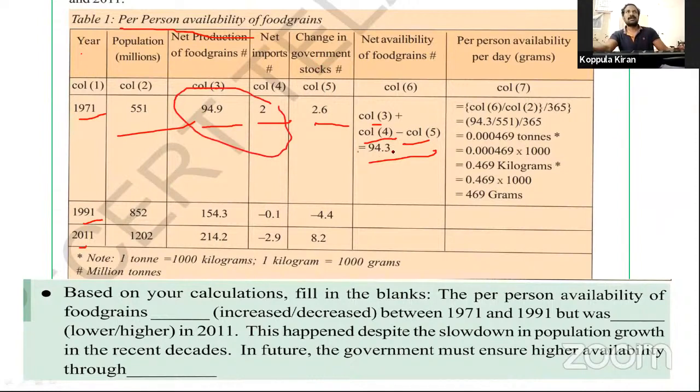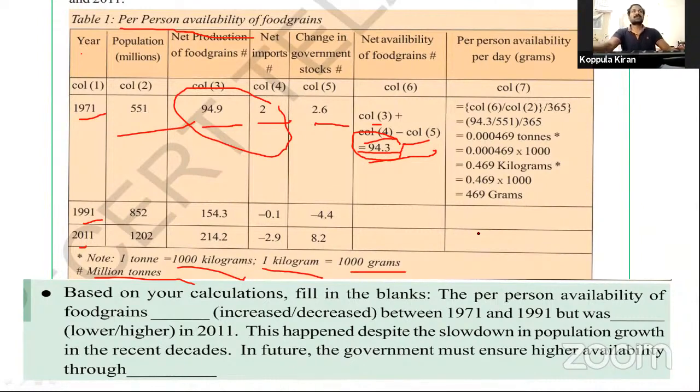Then finally, it is the final food grains available. See this, how much food grains? Million tons. How many food grains are available here? 94.3 million tons. 1 ton equals 1000 kilograms.